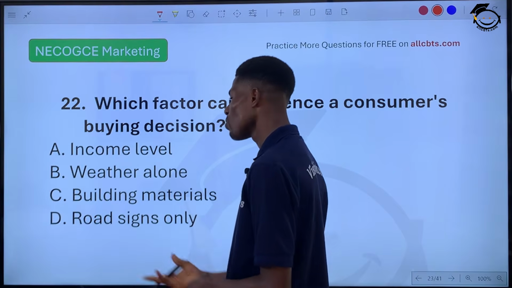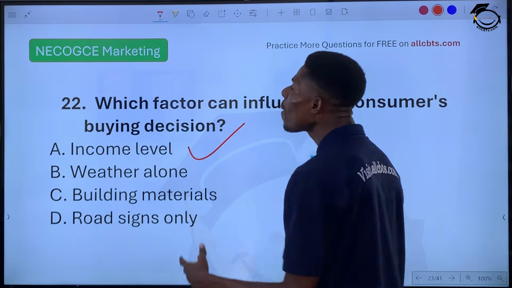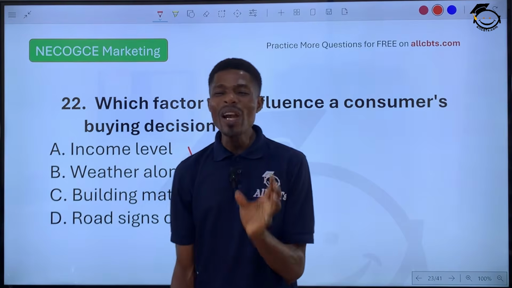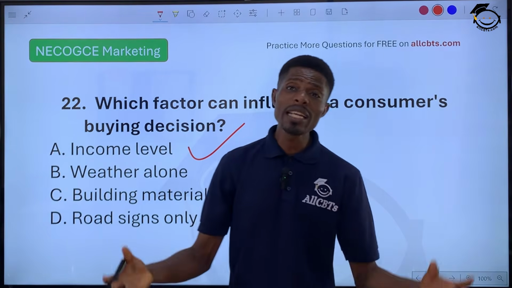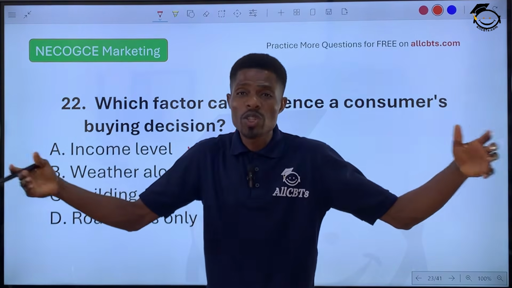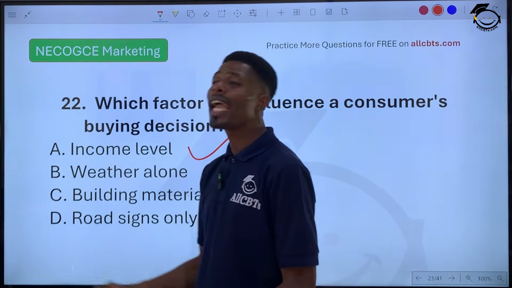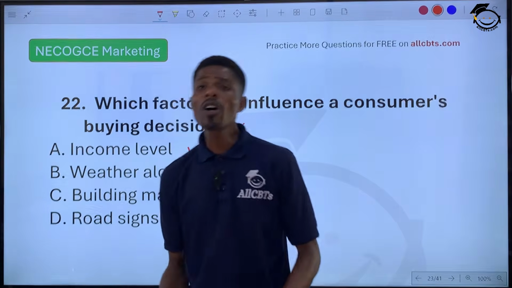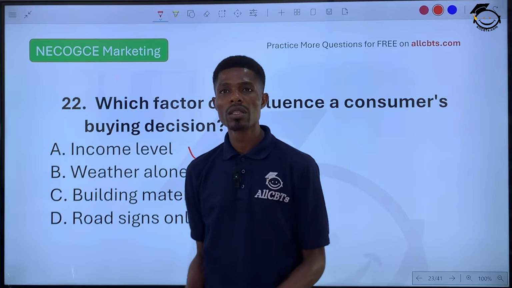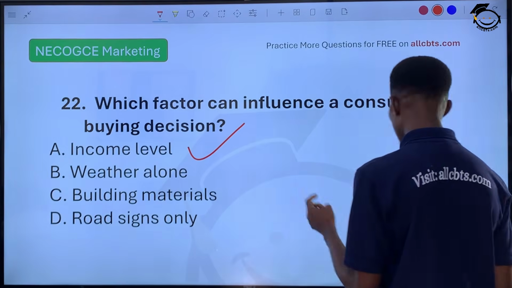Road signs cannot be. This one is for road users. The correct answer will be income level. Why? The income level of customers or consumers will determine what they can easily afford. Someone that is earning 50 million can easily afford anything within the price range of 10 million, 20 million, 30 million, 40 million, 45 million. But somebody earning 5 million cannot purchase a product that is worth 7 million, 8 million in a month. Because why? His income is 5 million in a month. So the correct answer is income level. Let's go to the next question.